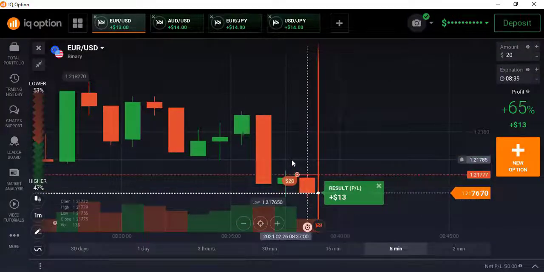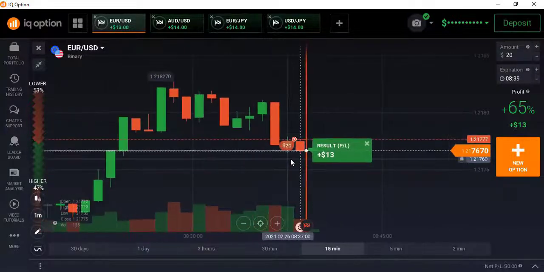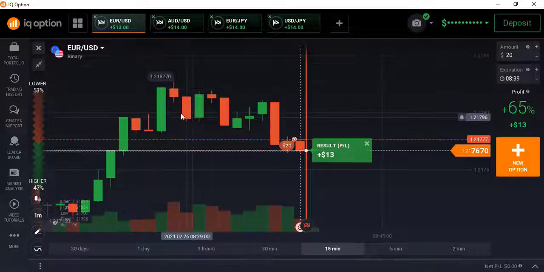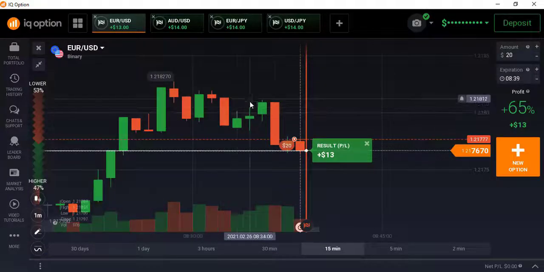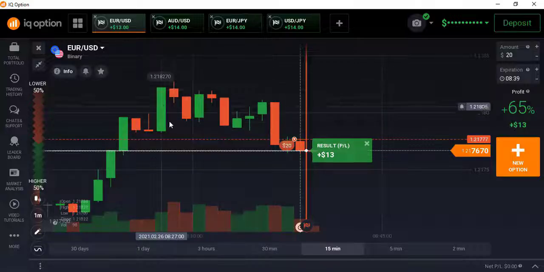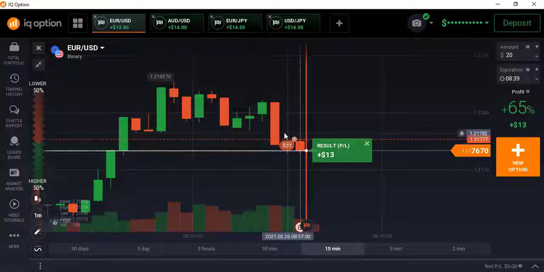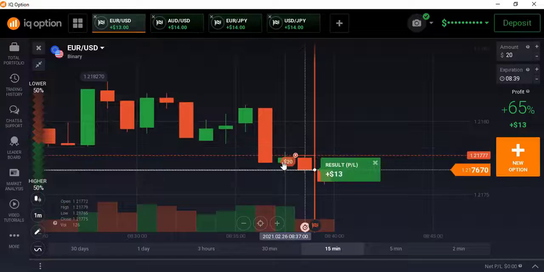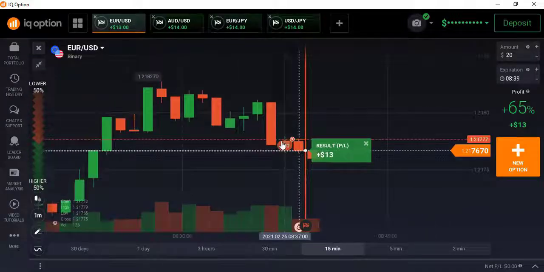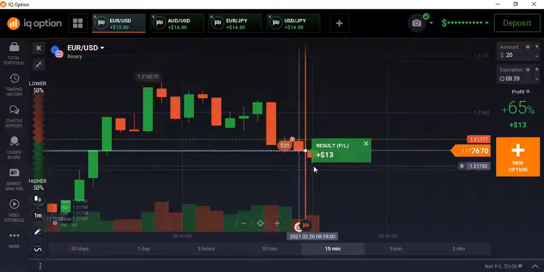Yes, this is also my winning trade. I'm explaining here the reason for taking the trade. So look here. The market is slowly falling down. The market made a range here, and this candle breaks this range. After breaking this range, the market made a spinning top type candle. This candle acts as a continuation sign because there is no level here. So that's why I immediately placed my trade in the lower direction for 1 minute. After 1 minute, the market closed below my entry point, and this is my winning trade.